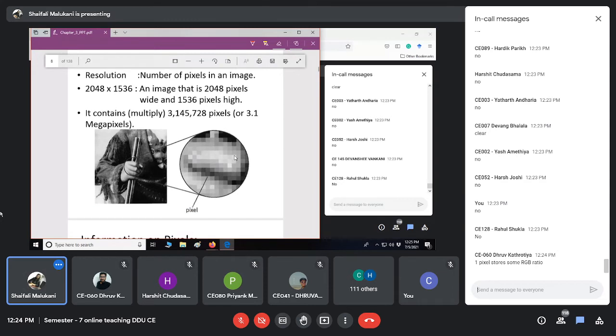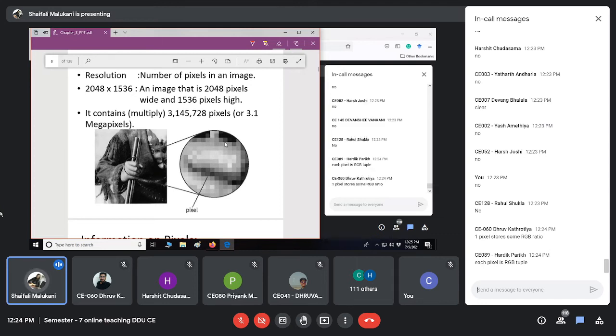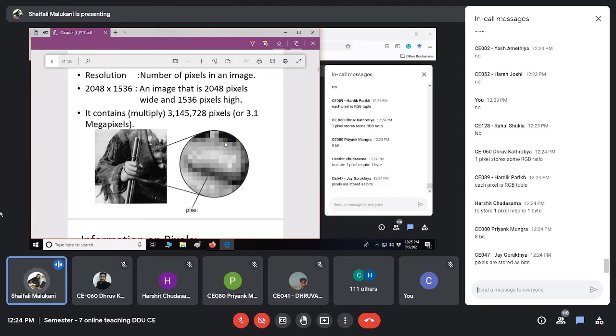Each pixel is an RGB tuple. Okay, you are going for complex cases. Let us go for the grayscale only. Of course, the RGB part I will come to. Let us keep it to grayscale.